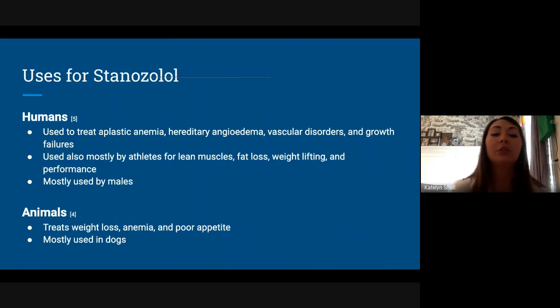So humans use this drug to treat aplastic anemia, hereditary angioedema, vascular disorders, and growth failures, which are all positives of this drug, and you can obtain it with a prescription from a doctor. And then it's usually used mostly by athletes for lean muscle, fat loss, weightlifting, and performance. And then it's mostly used by males. And then vets also use this steroid often to treat animals for weight loss, anemia, and poor appetite, and it's mostly used in dogs.